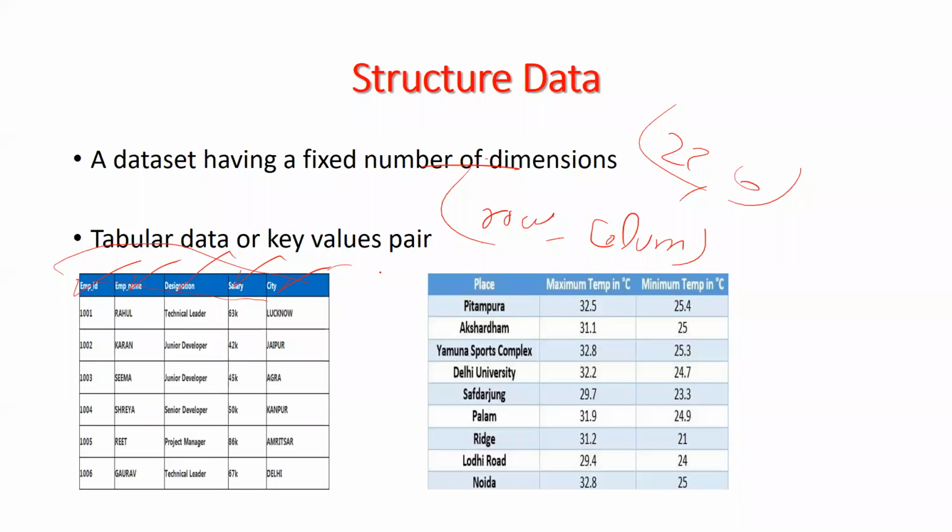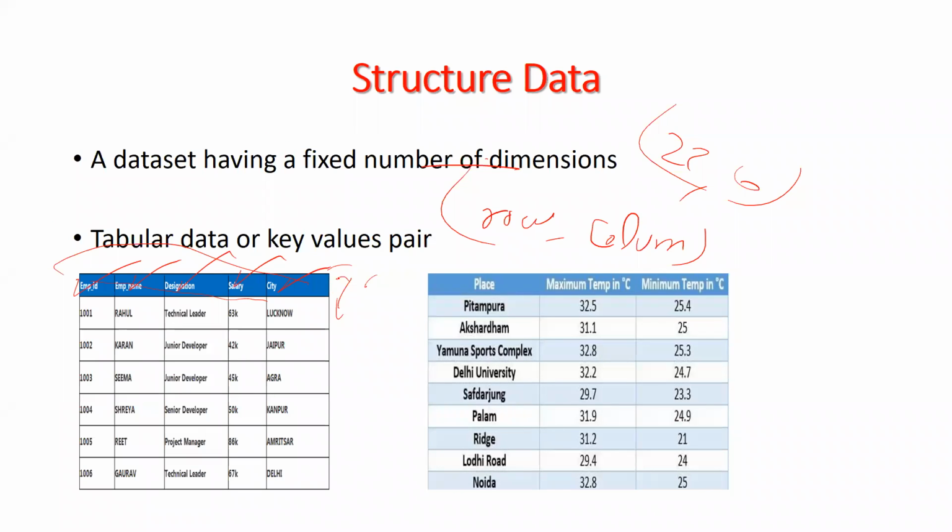But if this data set is available in an Excel file or a CSV file, then we can tell, okay, this is our employee ID, this is our employee name, designation, salary, and everything. So when we store our unstructured data in a CSV file or Excel file, this is our structured data. In structured data, we have a fixed number of dimensions, meaning rows and columns. Okay, let's see the unstructured data.